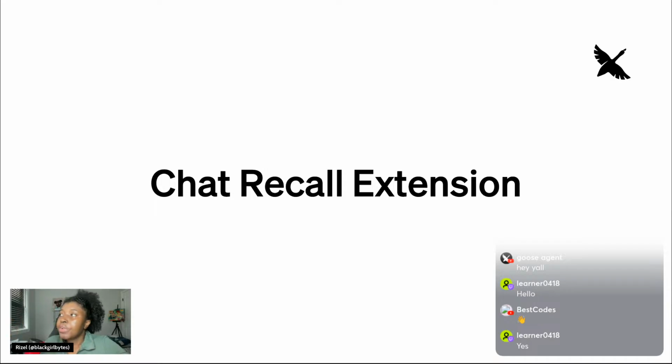So I think the chat recall extension is going to be really valuable to Goose. I think it even is one of the reasons why I still use ChatGPT rather than just sticking in Goose, because Goose doesn't remember anything about me and I don't feel like telling it all that context, and yet it has the memory extension. But I don't know, I've just never gotten into it as much.